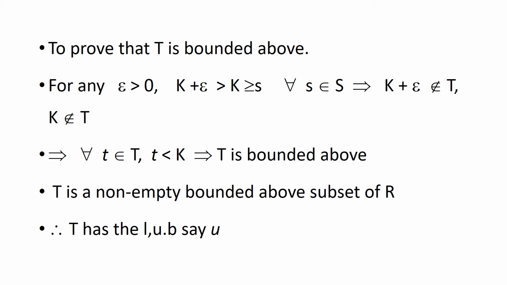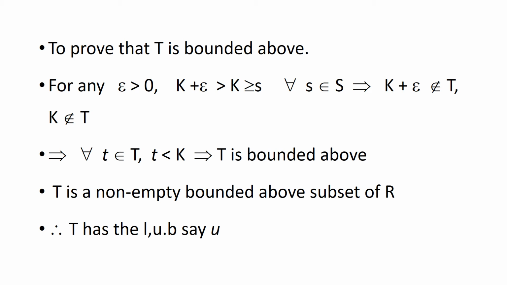For any epsilon greater than 0, K plus epsilon is greater than K, and K is greater than or equal to every element s of S. This implies K plus epsilon does not belong to T, because we are considering the elements which are greater than only finitely many elements of S. Therefore for all t belonging to T, t is less than K, which makes T bounded above.